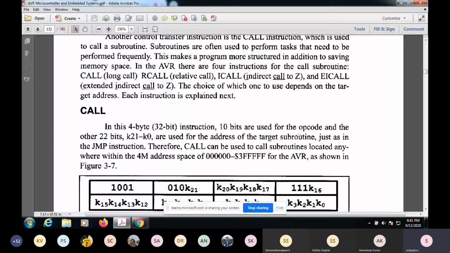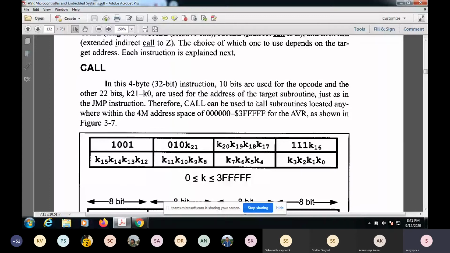So this is a 4-byte instruction. 10 bits for the opcode part, 22 bits for the address. Mind you, this is again the full address of the target subroutine where you would like to go.